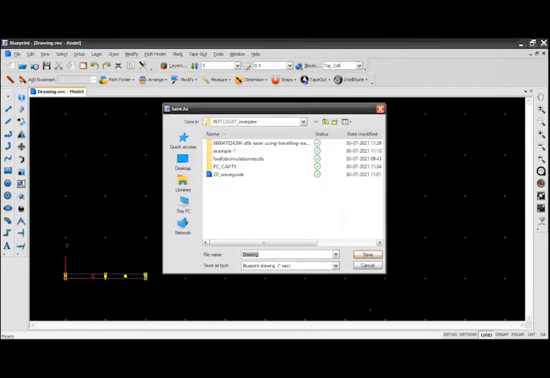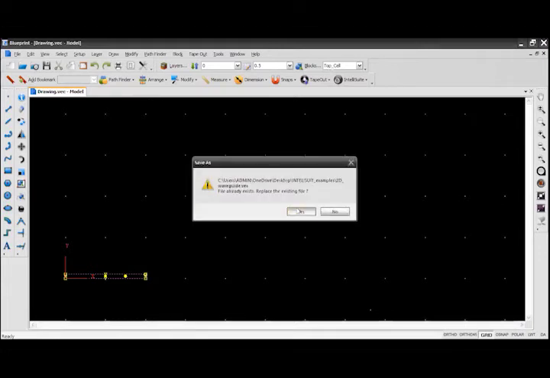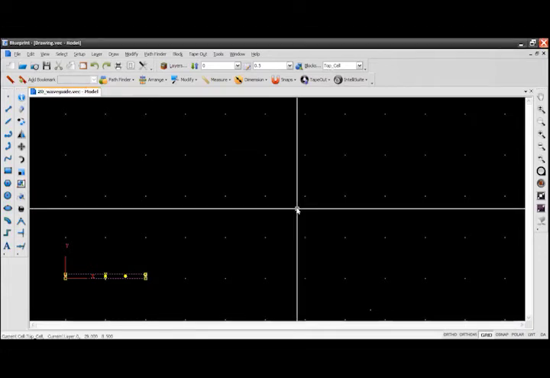Save as, I will save it here as 2D waveguide. I will replace this particular 2D waveguide file. Yes, it is replaced. This particular GDS file we have to import as a mask to fabricate the device. Based on this only, we will pattern the mask, and even the removal, everything can be done based on this particular structure. This is a very simple one.